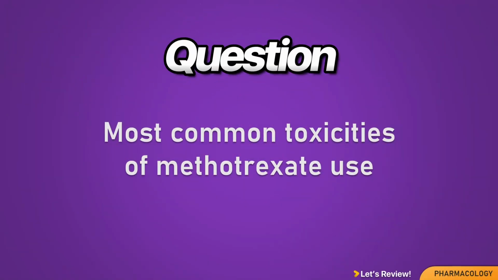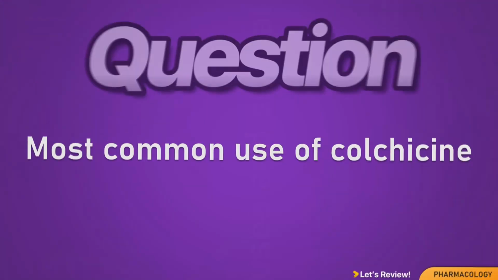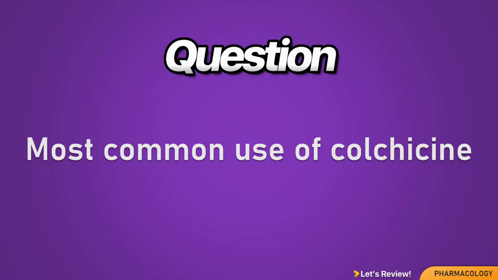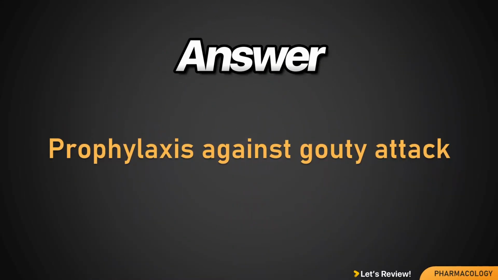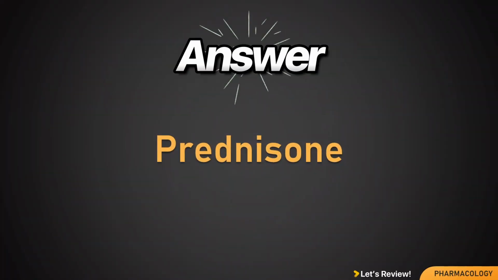Most common toxicities of methotrexate use. Nausea and stomatitis. Most common use of colchicine. Prophylaxis against gouty attack. Most common oral corticosteroid used. Prednisone.